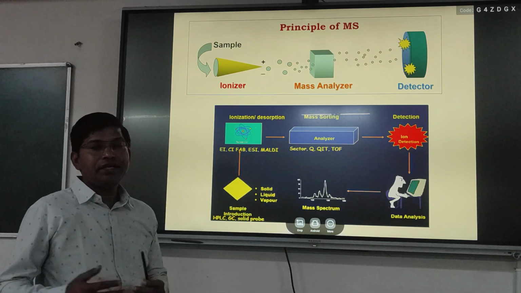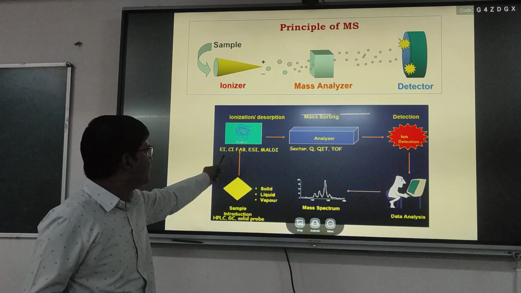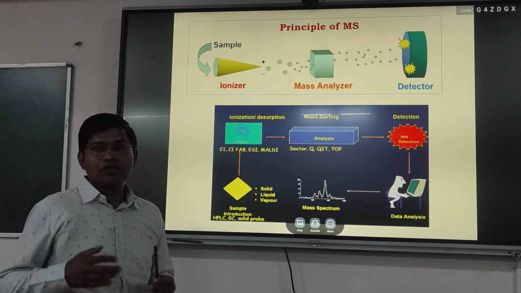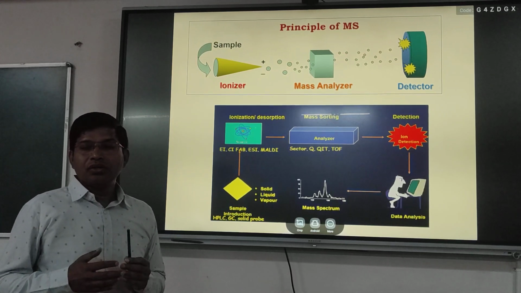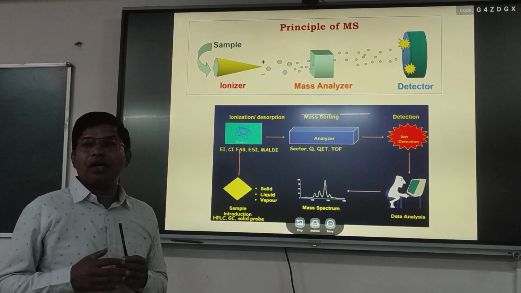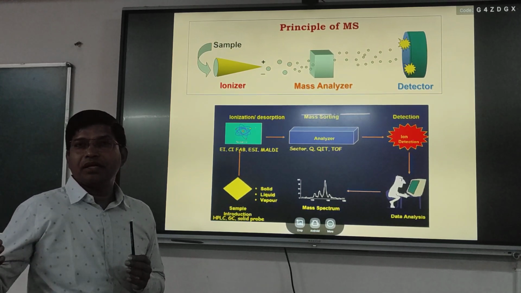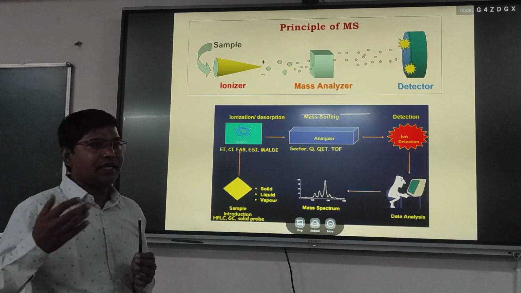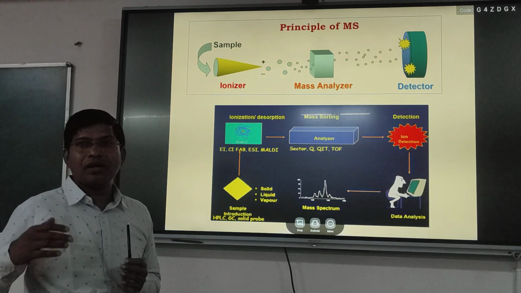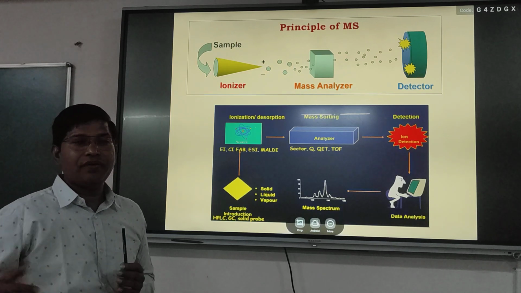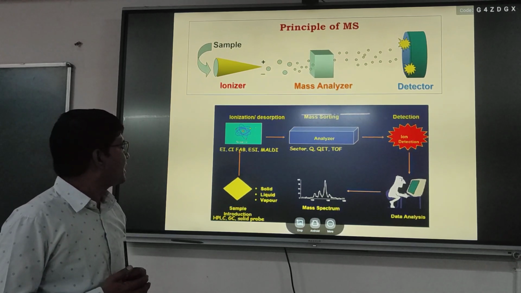For the different types of mass spectrometry, we have different types of ionization source. Generally, the ionization source ionizes the molecule. Suppose the molecular mass of any substance is denoted as M; when it is ionized, it changes to M plus or M plus H. When the molecule gets protonated, it becomes the M plus H ion.